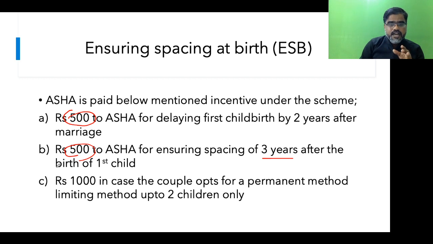After this, if Asha is able to convince the couple to adopt a permanent method, which is a limiting method, she is entitled to get rupees 1,000 because this requires effort. It is generally very difficult to convince the couple, so if she is able to get it done, she gets 1,000 rupees. So this is called ensuring spacing at birth.